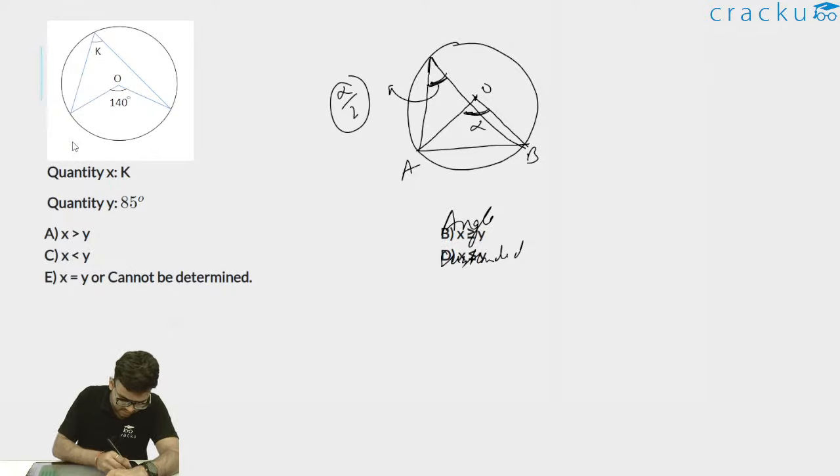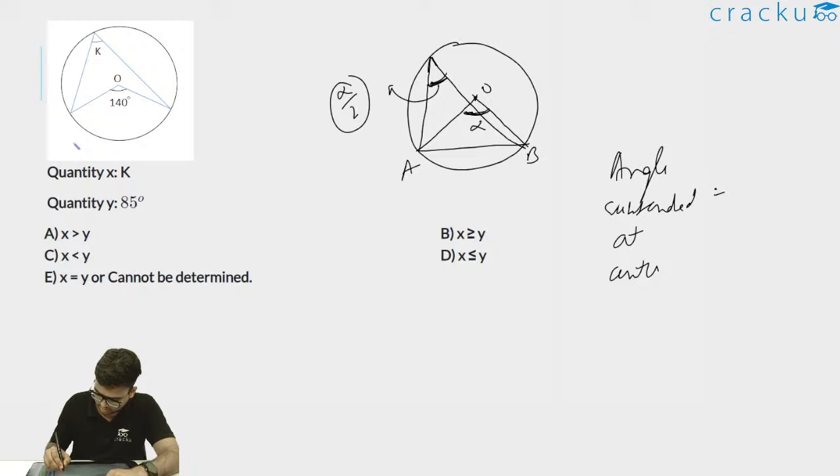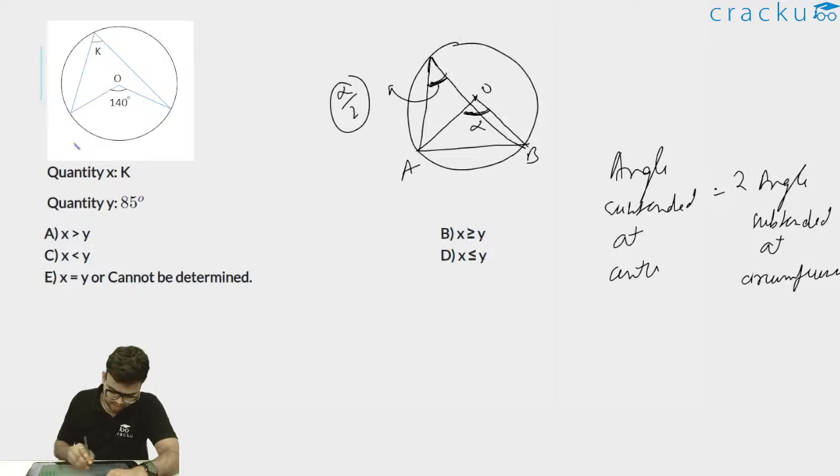Let's write this again. Angle subtended at center is equal to twice the angle subtended at circumference. Thus I can say this 140 degree will be twice of this k value.